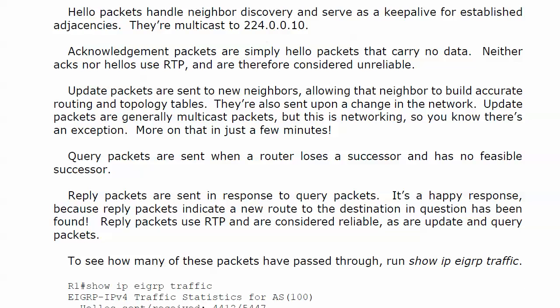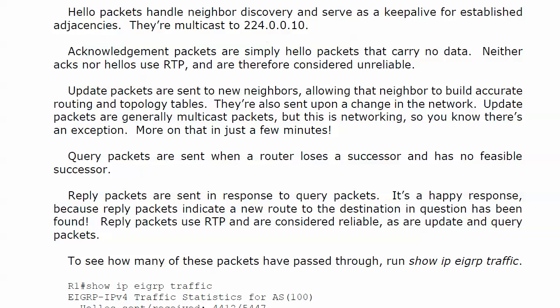Now update packets are sent to new neighbors, and they allow that neighbor to build an accurate routing table and a topology table. They're also sent upon a change in the network. Update packets are generally multicast packets, but this is networking, so we've got to have an exception somewhere, and more on that in just a few minutes.